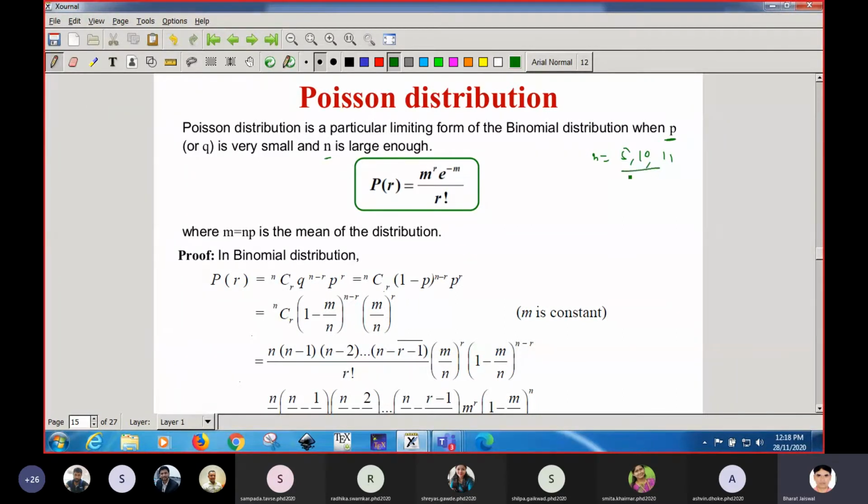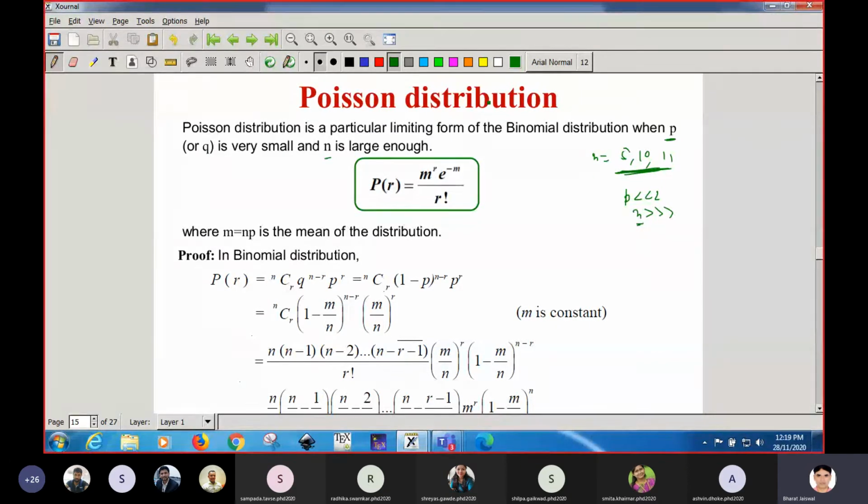So when small n is small, you can take the binomial. And if the probability is very small and n is very large, suppose 100, 500,000, something like that, 50, 70, 80, then you can apply the Poisson distribution.